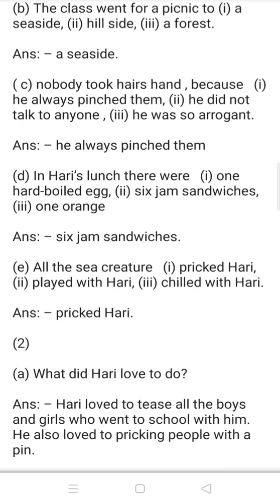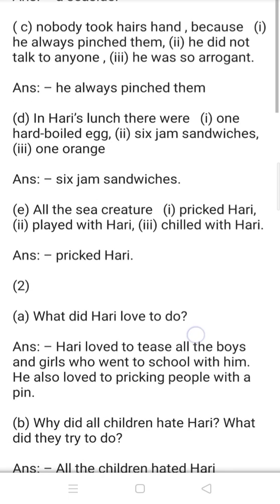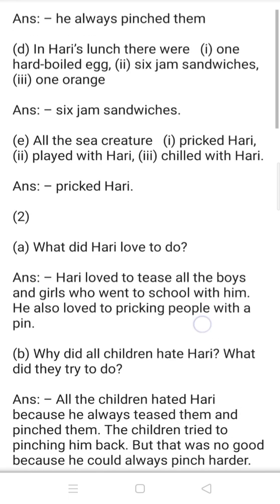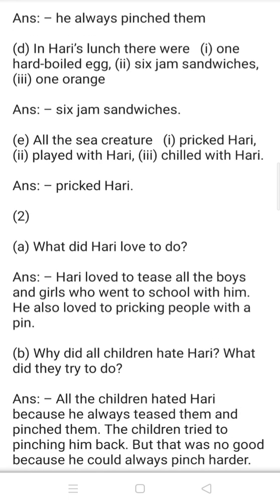C. Nobody took Hari's hand because: 1, he always pinched them, 2, he did not talk to anyone, and 3, he was so arrogant. And the right answer is he always pinched them. D. In Hari's lunch, there were: option 1, a hard-boiled egg, option 2, 6 jam sandwiches, and option 3, 1 orange.